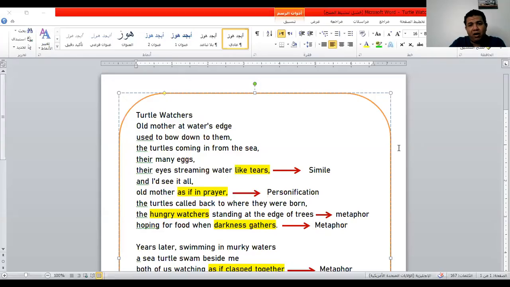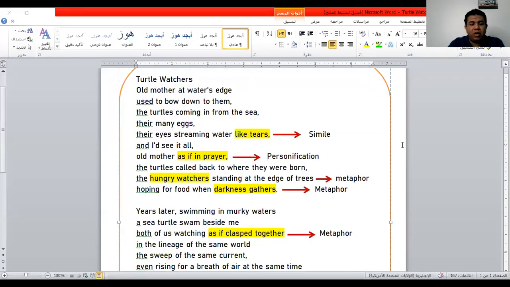As you see here again, in Turtle Watchers, the poet spoke about the life cycle of the turtle. But what are the figures of speech in this poem? Let me share this file with you. Turtle Watchers, again: old mother at water's edge used to bow down to them, the turtles coming in from the sea.